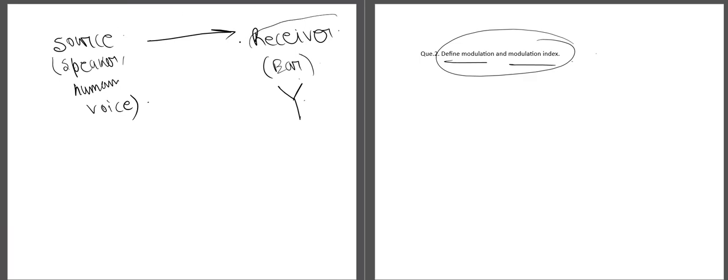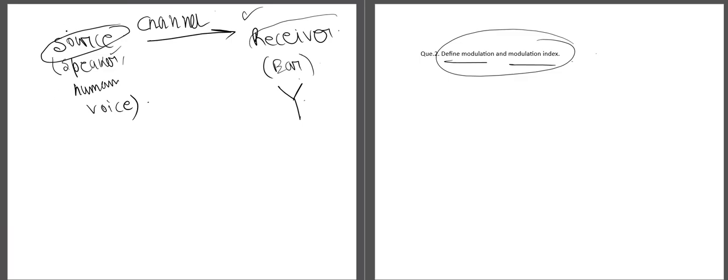Now the distance between the source and the receiver is quite large in some scenarios, right? Because sometimes we are sending a signal from 10 kilometers away, 20 kilometers away, so there is a huge gap between the source and the receiver, or the transmitter and the receiver. So between the source or the transmitter and the receiver block, there is another block which is named channel. Now the job of this channel is to transmit the transmitted signal from the transmitter to the receiver.